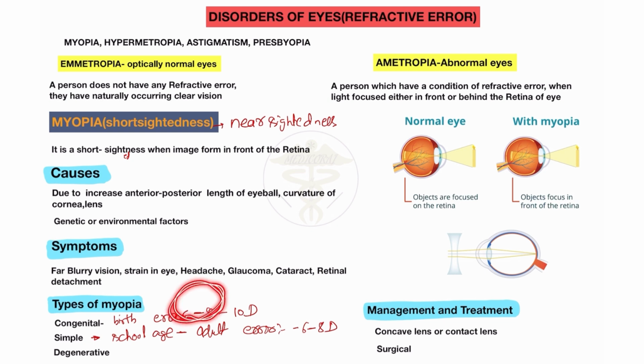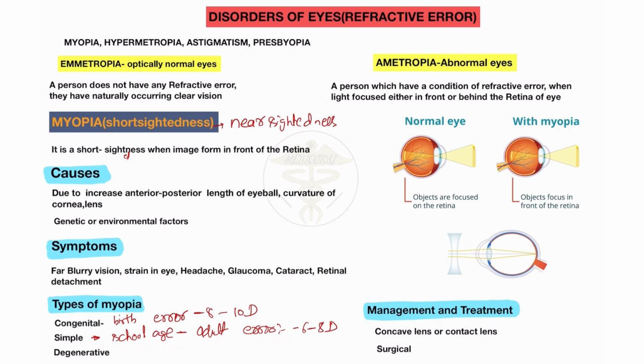If a patient has myopia, they will always use a negative lens, and when a patient has hypermetropia, they always use a positive type of lens. So please learn that the negative sign is for myopia, because the negative sign shows that it's a far vision problem, and the positive sign shows that it's a near vision problem. So this is a myopic patient. Those who have myopia always use a negative type of lens. So this is the negative error, and in this case it is from school age to the adult.